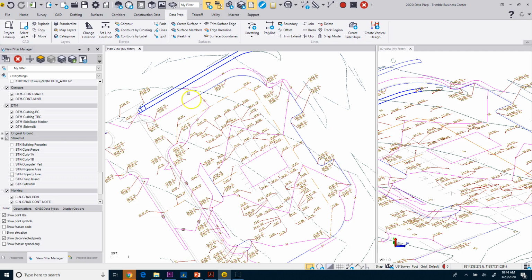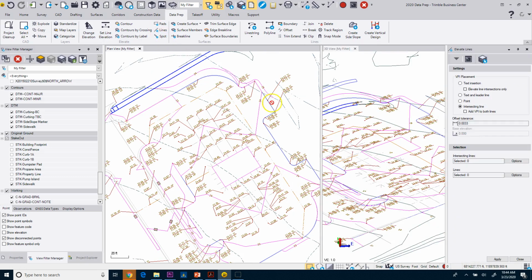So I'm going to deselect the line. I'm going to pick the elevate lines command. I'm going to use the intersecting line. And my intersecting lines, I know that this one's going to be one I want to intersect. This is going to be another one I want to intersect. And you can see it's going to pick up both of those. That looks like it should be good. And then the line I want to intersect is this one. And I'm going to click apply.